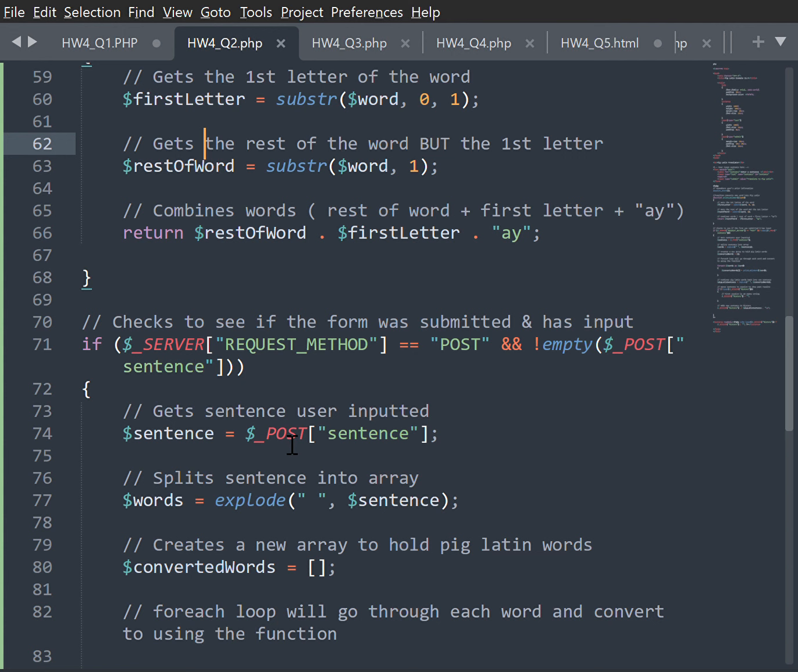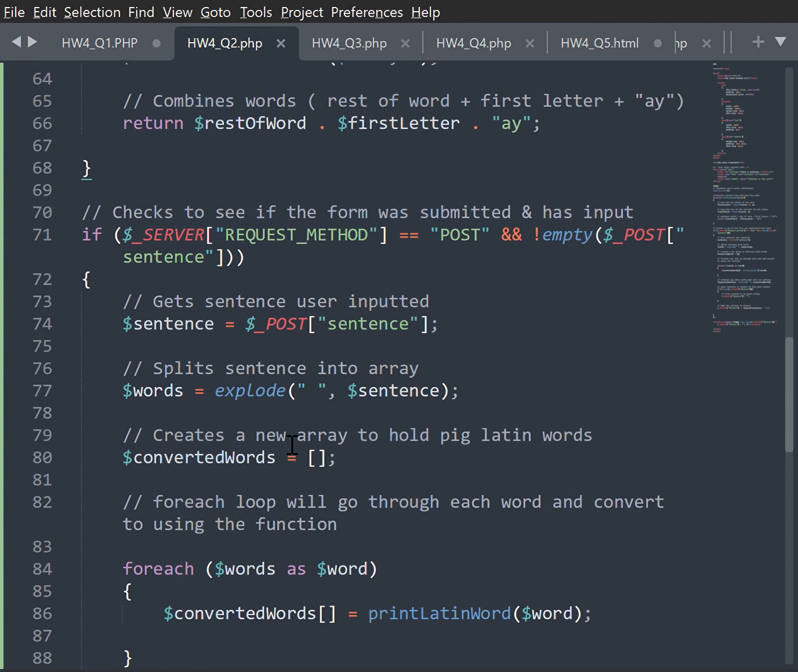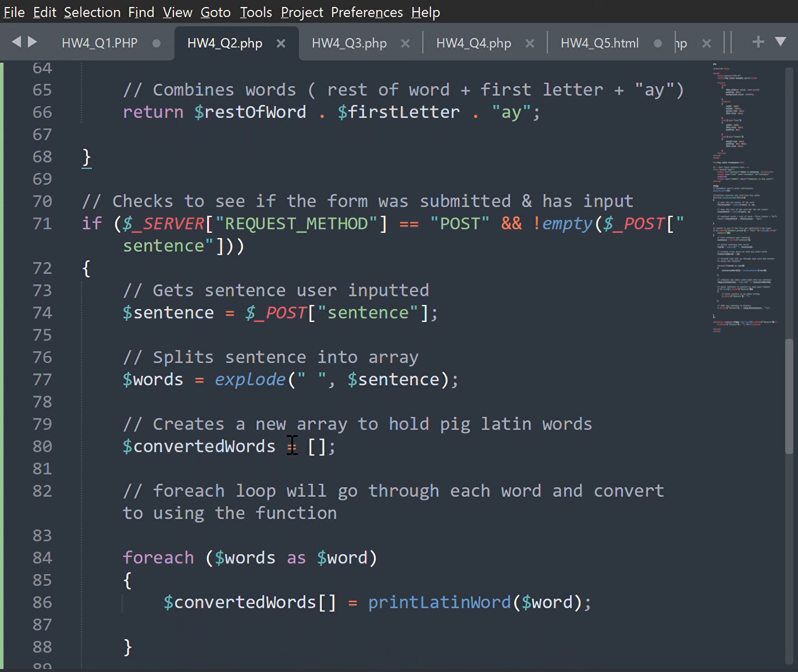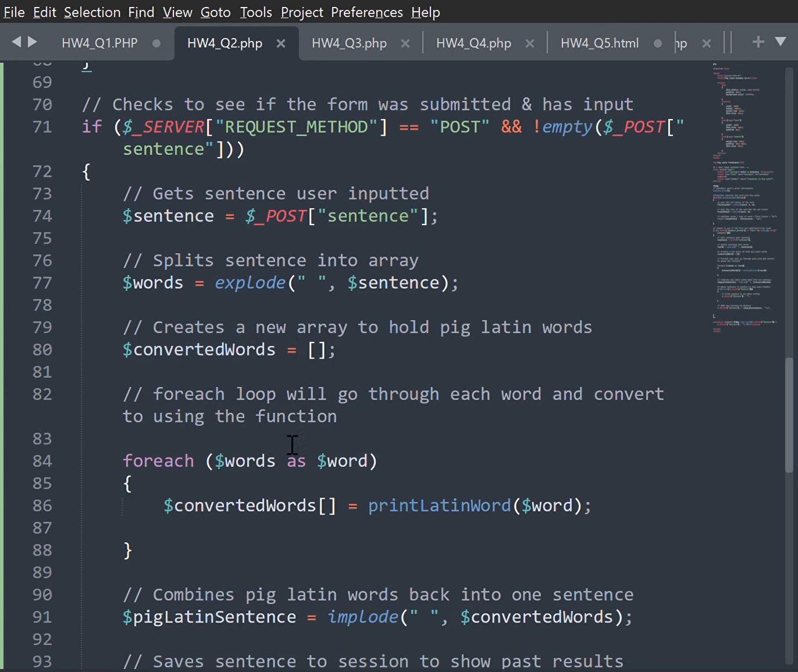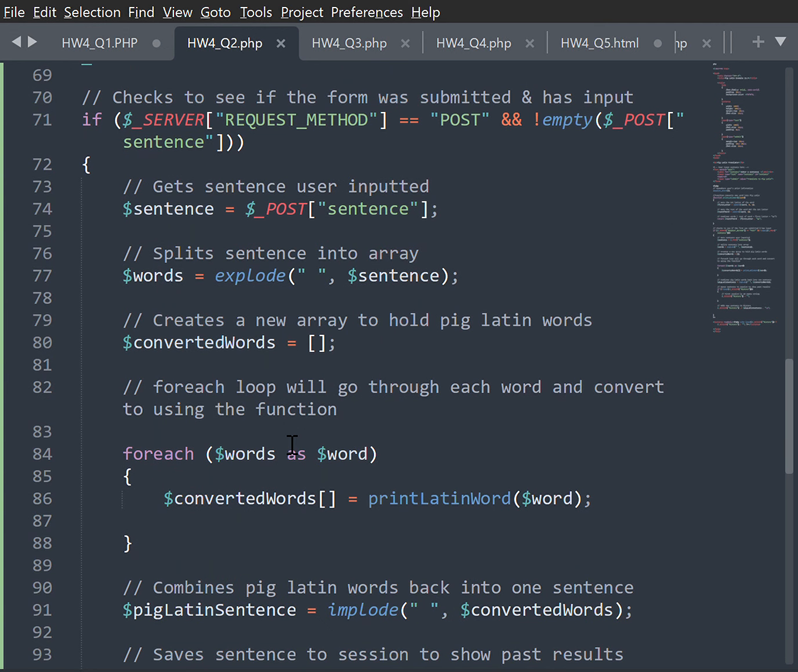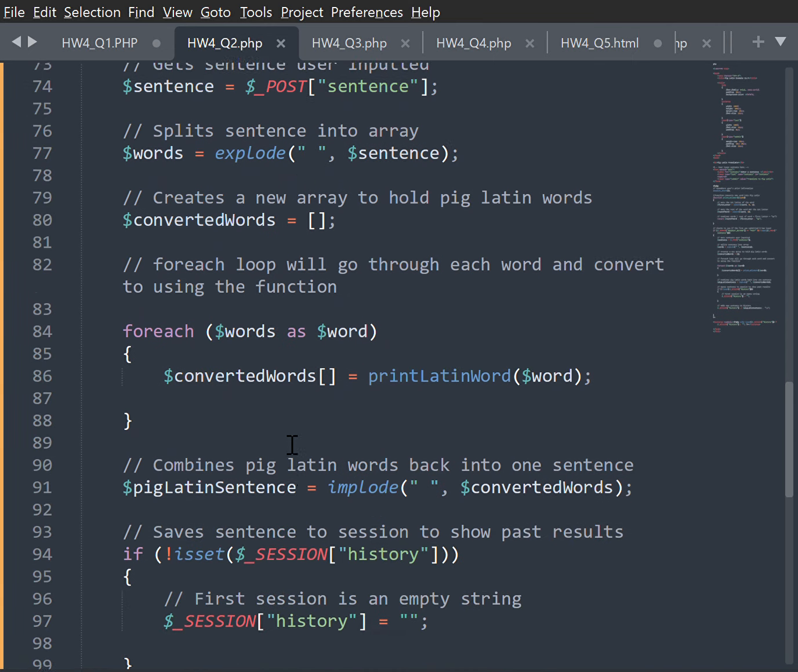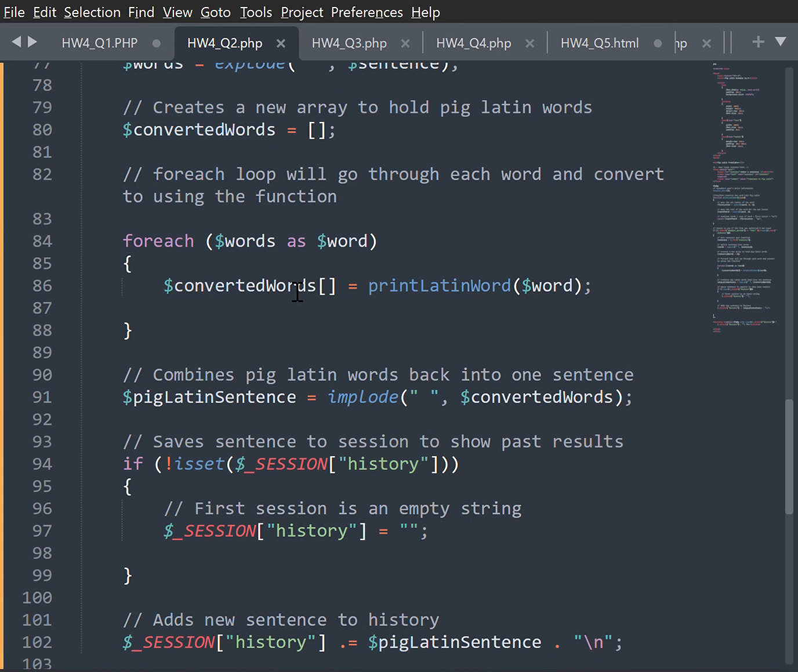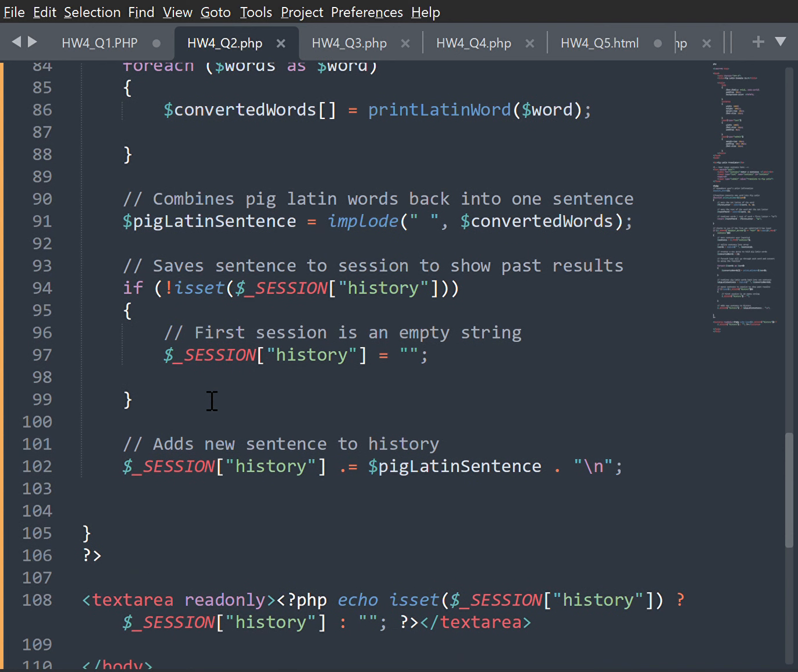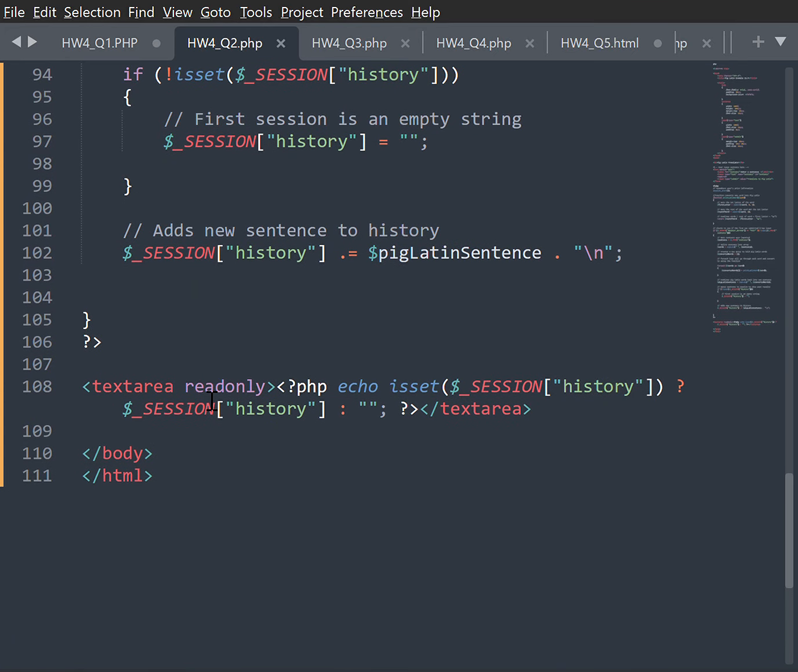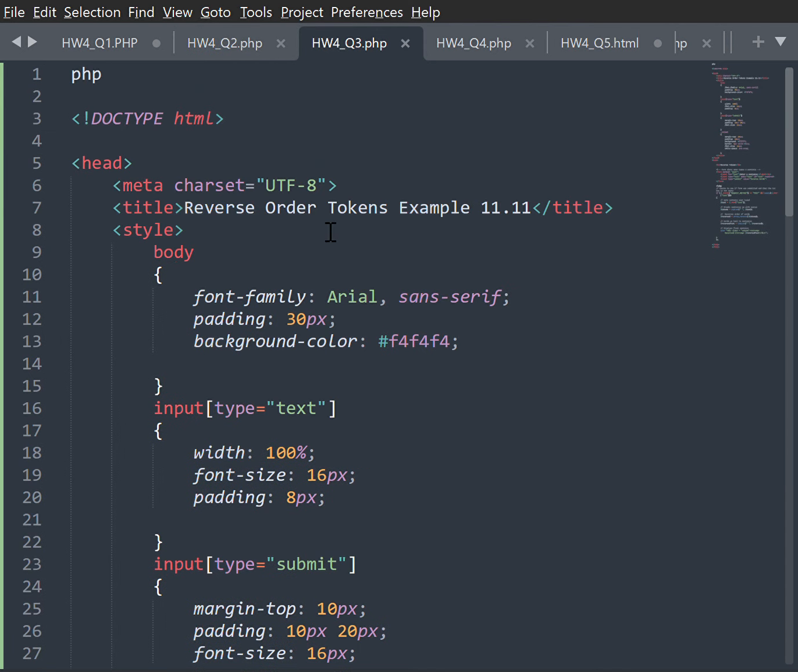And then it gets the sentence the user inputted and splits the sentence into an array. It will create a new array to hold Pig Latin words. The for each loop will go through each word and convert it using the function. Once that is done, it combines the Pig Latin words back into one sentence, and then saves the sentence to the session to show the results, and adds the sentence to the history, which will be in the output box.